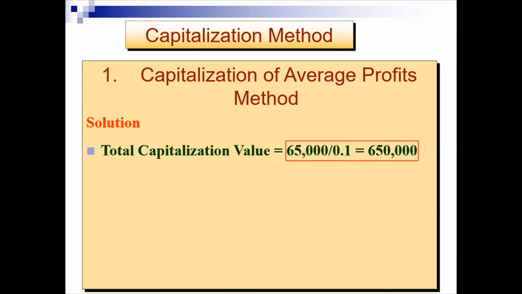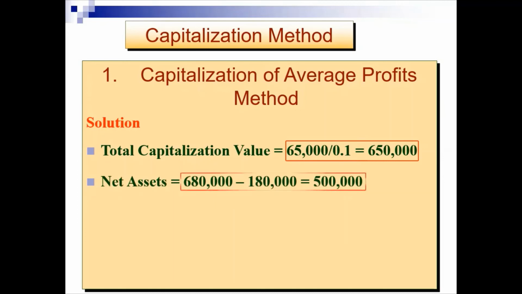The normal rate of return is 10%, which is 0.1. If we determine the value of the firm using this method, it becomes 650,000. The net assets of the business equal assets minus liabilities, which is 680,000 minus 180,000. That is equal to 500,000.